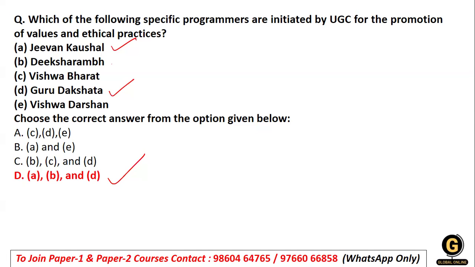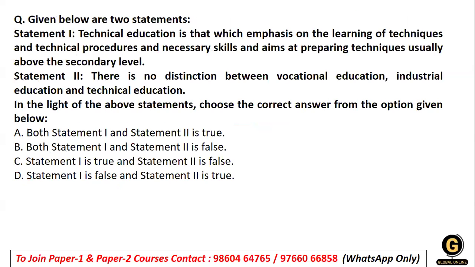Okay. Now coming to the next concept, the next statement, technical education. We have statements and you have to understand the statements very well. Technical education emphasizes learning of techniques, procedures and skills which are important in order to prepare the techniques, usually at the secondary level. So there is no distinction between vocational education, industrial and technical education.